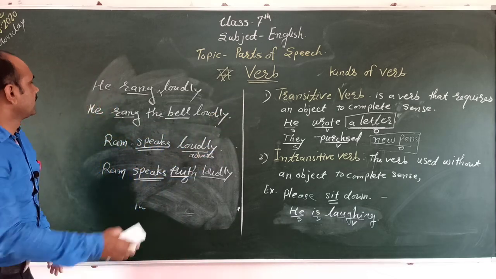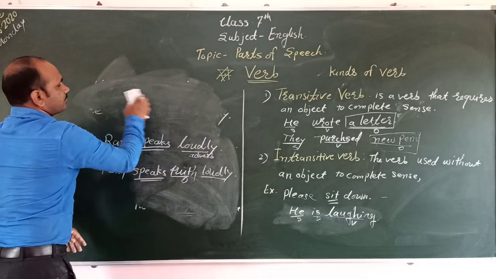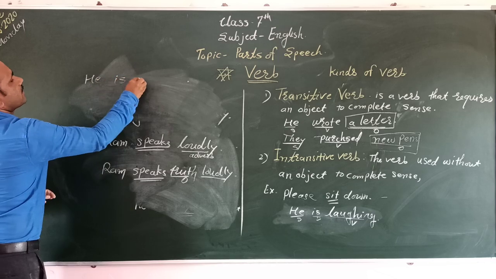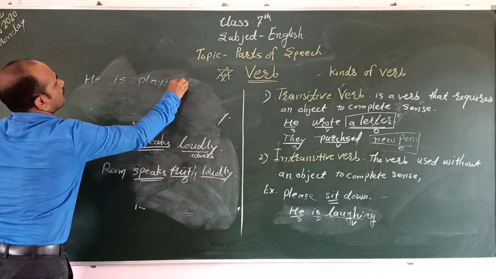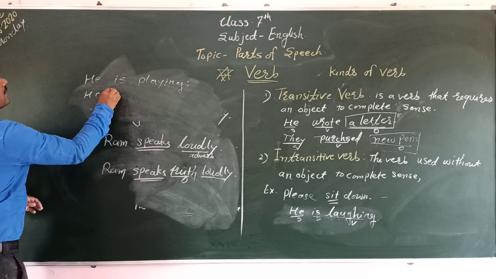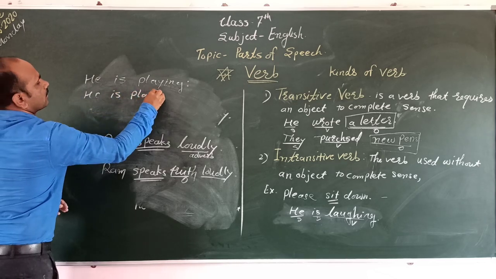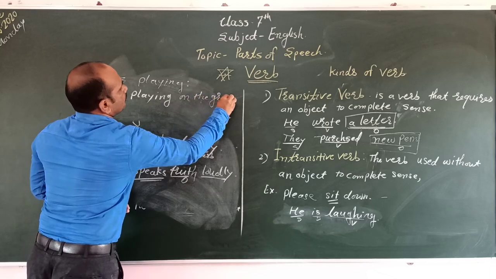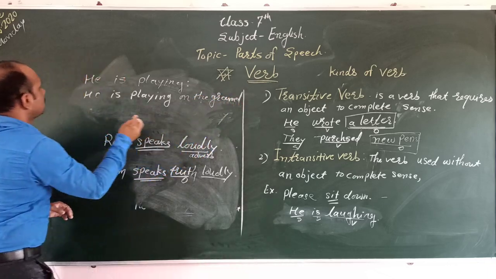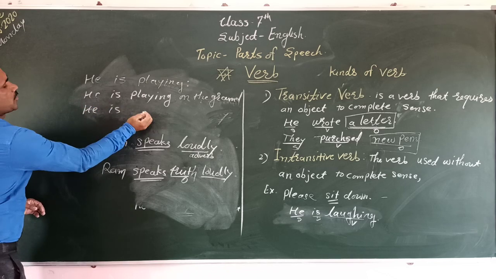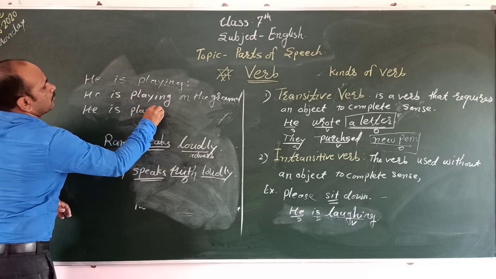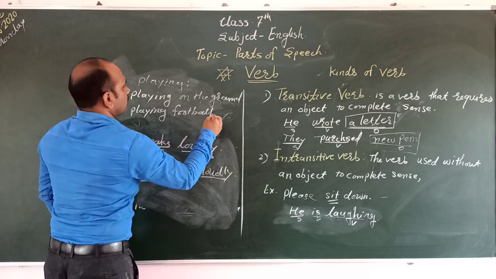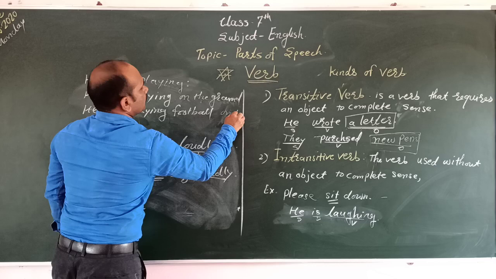Another example, and that is the last example. First: He is playing. Second: He is playing on the ground. And third: He is playing football on the ground.